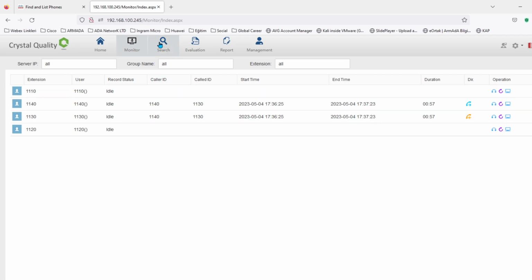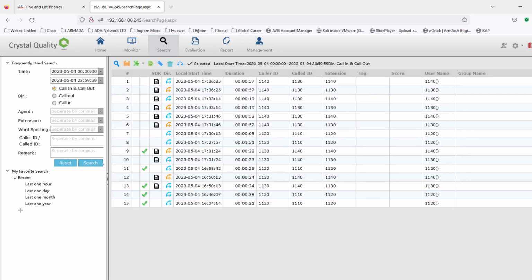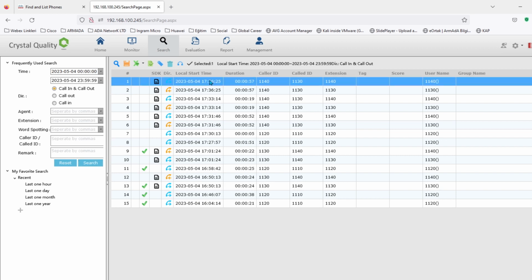We can also call outside if you want. When I search today, I'm seeing a lot of calls, 11:40, 11:30 between them. For today, I do a search between 11:30 and 11:40. Please ignore the system time. They need an update. 11:30 and 11:40. I see this caller. When I looked at this, I see the calls between them.